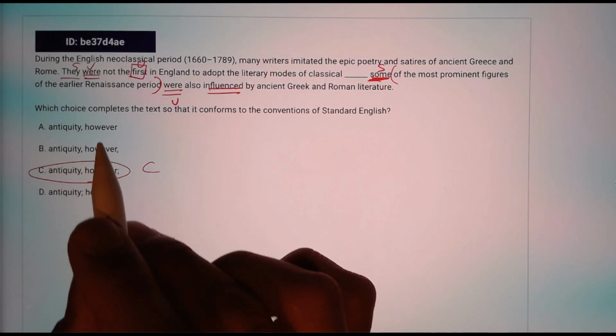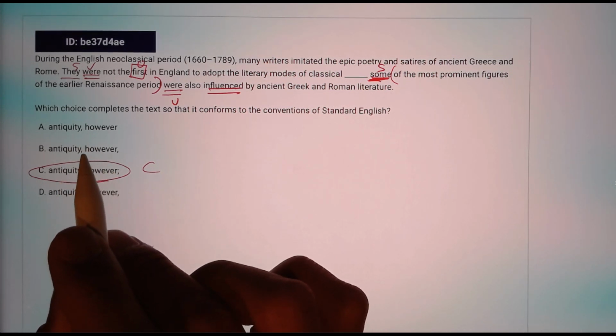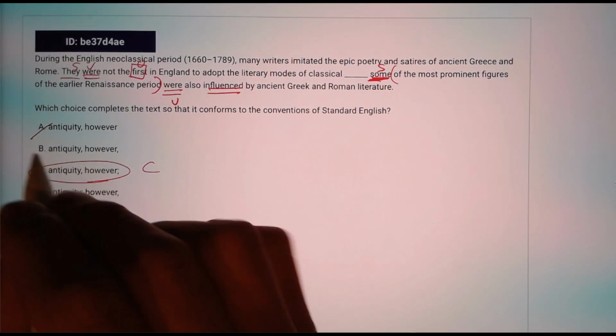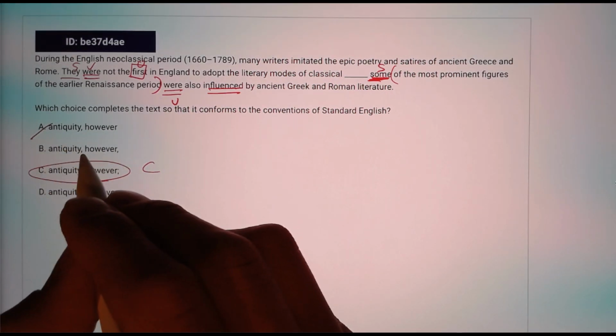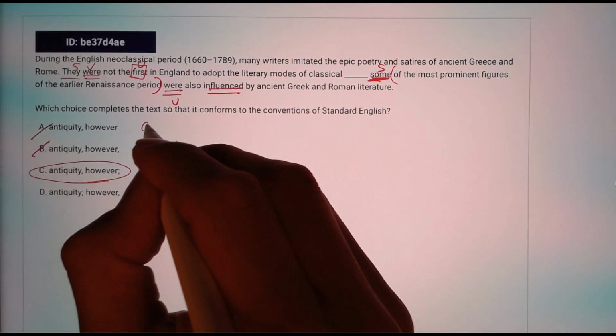So A, we have antiquity, however. You cannot combine the two independent clauses with a comma by itself. However is not one of the coordinate conjunctions, those FANBOYS: for, and, nor, but, or, yet. So it's not one of those seven. So we cannot use that. You cannot connect the two independent clauses with a however. And choice B, antiquity, however, same thing. Basically, choice A and B is causing a comma splice.